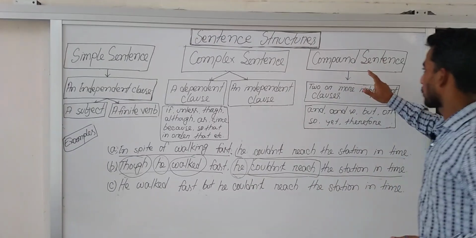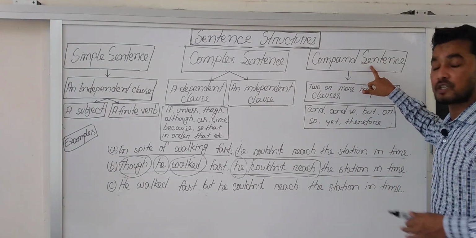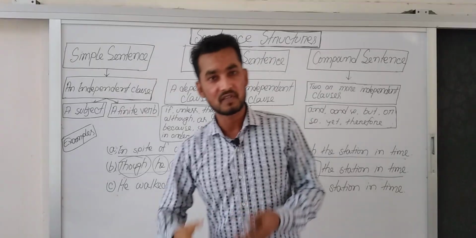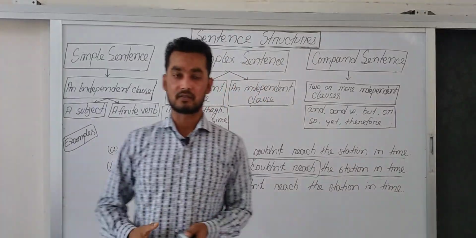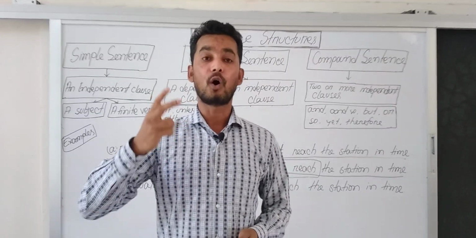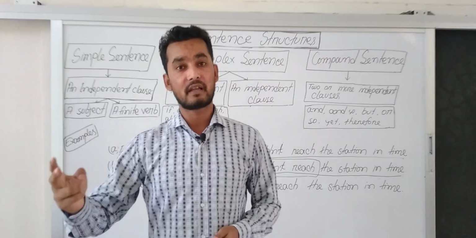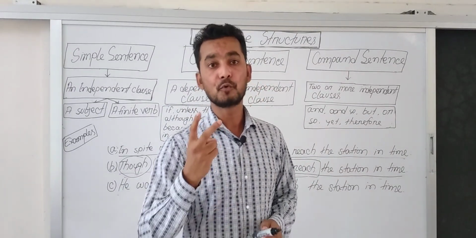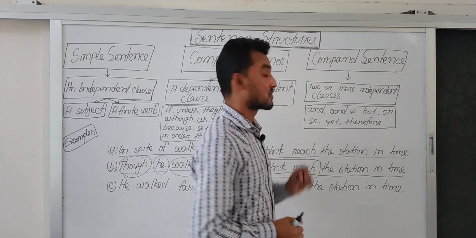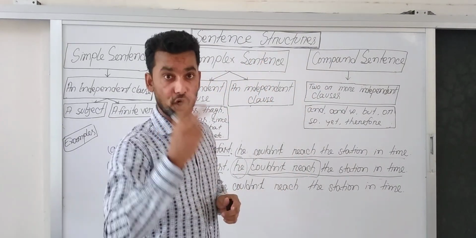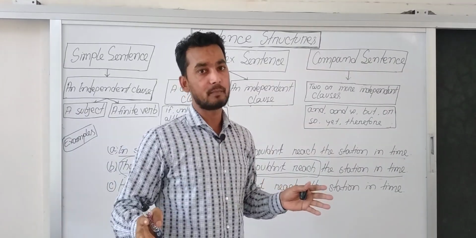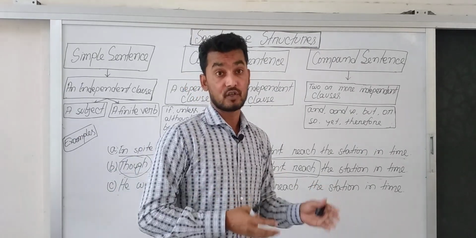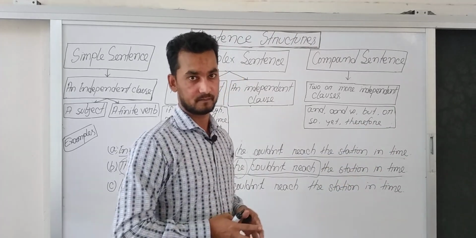What is a compound sentence? Compound sentences are the combination of two or more independent clauses. Most of the time, we find two clauses in a compound sentence, and both of them are independent because they don't depend on others to complete their meaning.